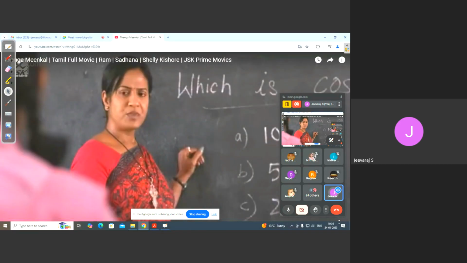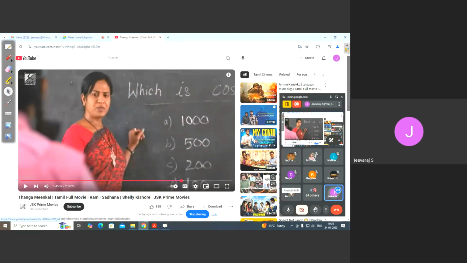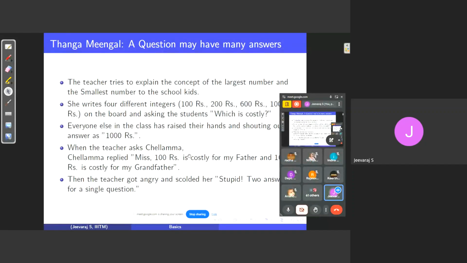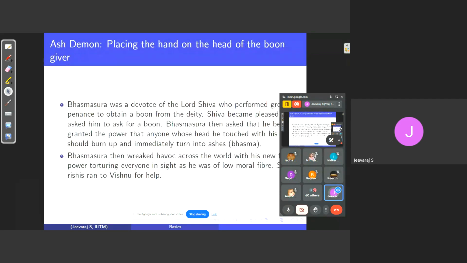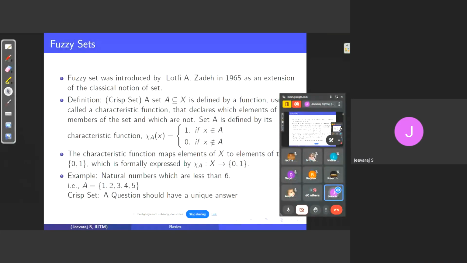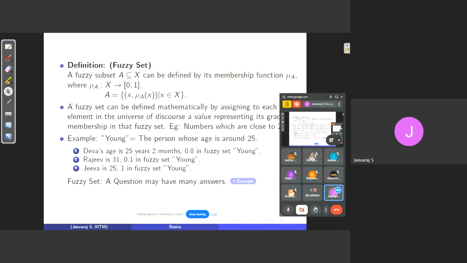So what is the meaning of fuzzy sets? A fuzzy set is something which is person dependent in nature, and we cannot say that the answers which were given by the other people are wrong, right? So if you want to understand what fuzzy sets are, they are nothing but questions that may have more than one correct answer, right? So I believe that you are able to understand it in a much better way, right?